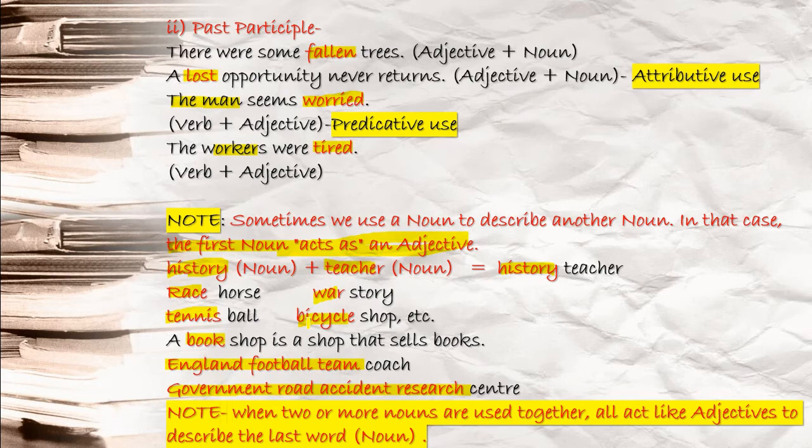Okay, again, you can see that center. What kind of center? Government Road Accident Research Center. What kind of center am I talking about? Government Road Accident Research Center. If I say government is a noun term, road is a noun term, accident a noun term, research a noun term, but all this collectively taken together before the word center, that is also a noun term. So here government road accident research will become what? Your adjective. They will play the role of an adjective. This is what I wanted to clear here.